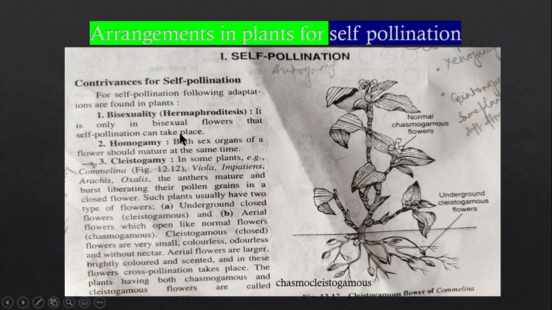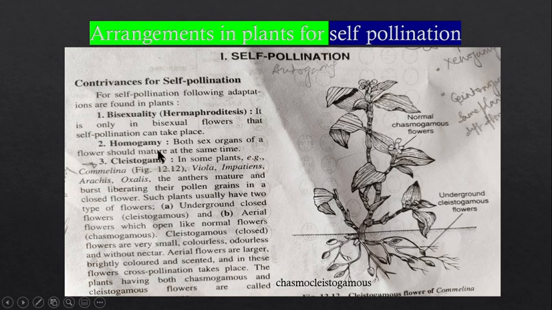One is bisexuality or hermaphrodite. Bisexuality is a better technical term in case of plants. So bisexuality means the flower is showing both types of reproductive parts, male reproductive part and female reproductive part. If this kind of condition is there, self pollination can take place.